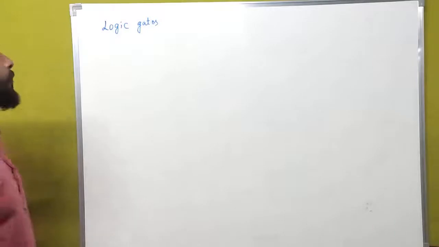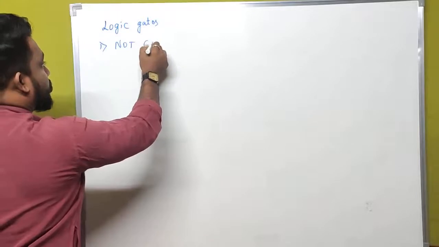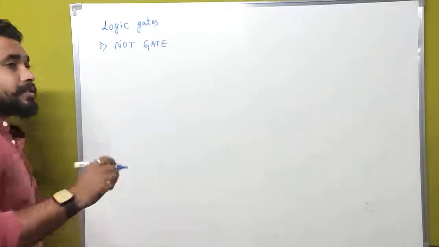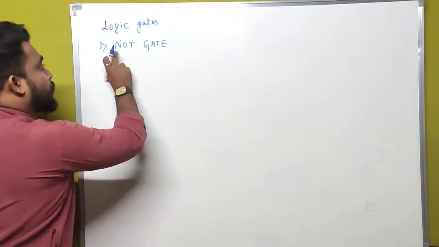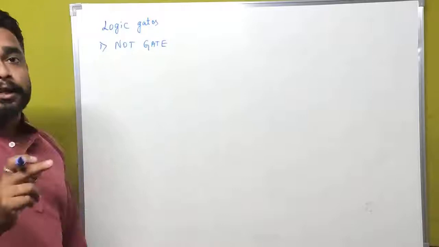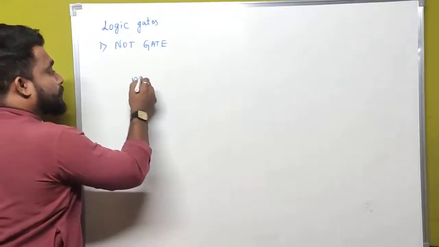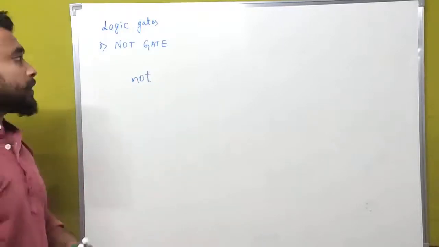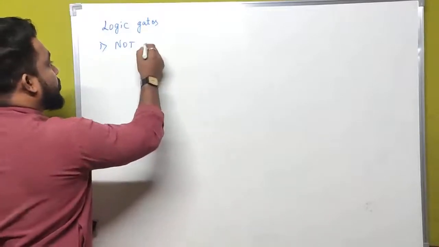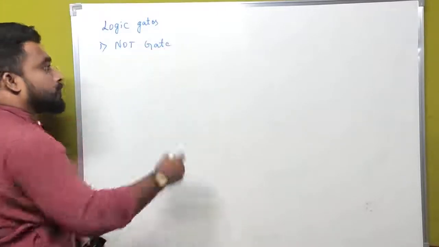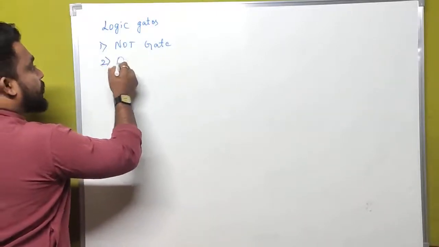Which are they? The very first logic gate is the NOT gate. In digital electronics, we have to write NOT in capital letters only. We shouldn't write it in small letters. Gate can be written in small letters. NOT has to be in capital only, and gate can be small. There is no need to worry about this. Another gate is the OR gate.